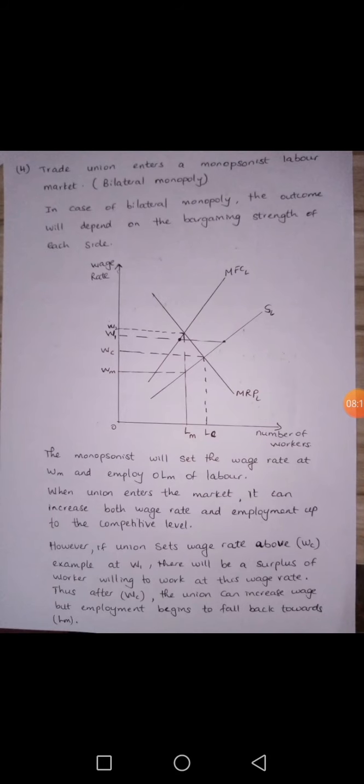Now, if the union enters a monopsonist market, that is where there is only a sole buyer of labor, the union will have a range over which it can increase the wage rate without reducing the level of employment, but it will also have a range over which it can increase the wage rate, but at the cost of lower employment.